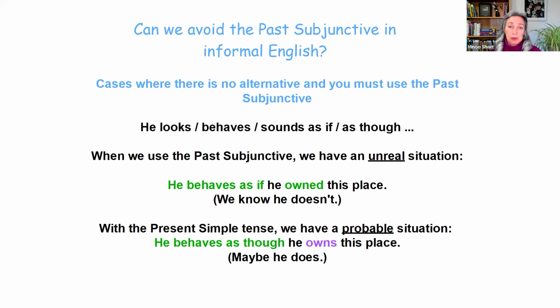If we use the normal tense, the present simple tense, then we have a probable situation. We have changed the context here. If I say, he behaves as though he owns this place, maybe he does. So it's completely different now. Therefore, if your idea is the first one, the unreal situation, hypothetical, you're a little annoyed, you must use the past subjunctive. So that's that one.